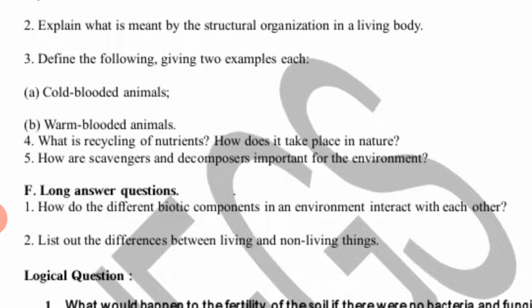Scavengers means vulture and hyena. After the carnivores, whatever remaining part of flesh is there would be eaten by the scavengers. After that, the pieces of flesh that remain are decomposed by the decomposers and mixed into the soil. So in this way scavengers and decomposers are important for the environment.